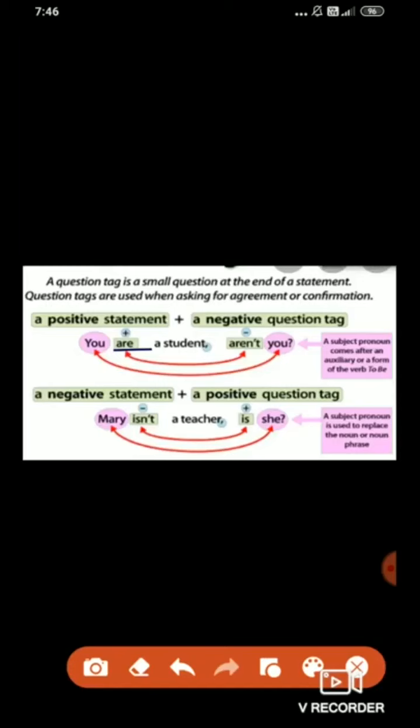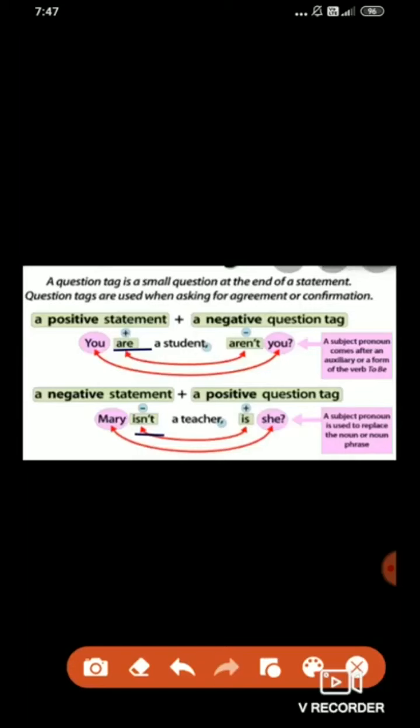Now in the second sentence, Mary isn't a teacher. The first thing you need to do is recognize whether the sentence is positive or negative. Yes, tell me, is this sentence positive or negative? Very good, it's negative. How did we understand it's negative? Because the auxiliary verb is there, is, and after that not is added, N'T.